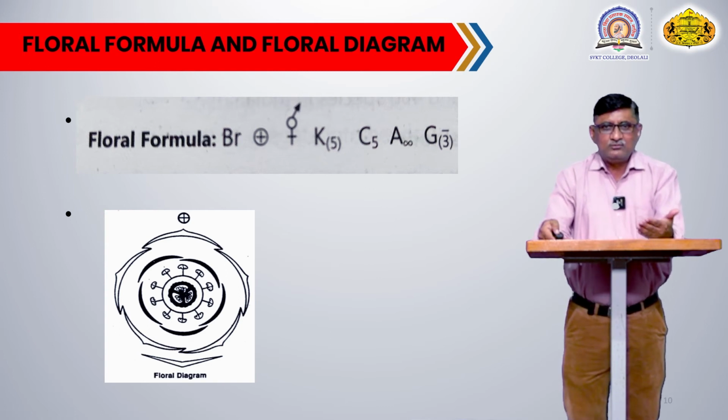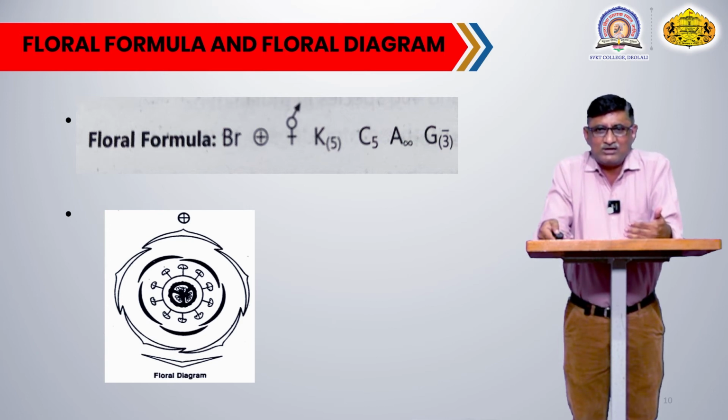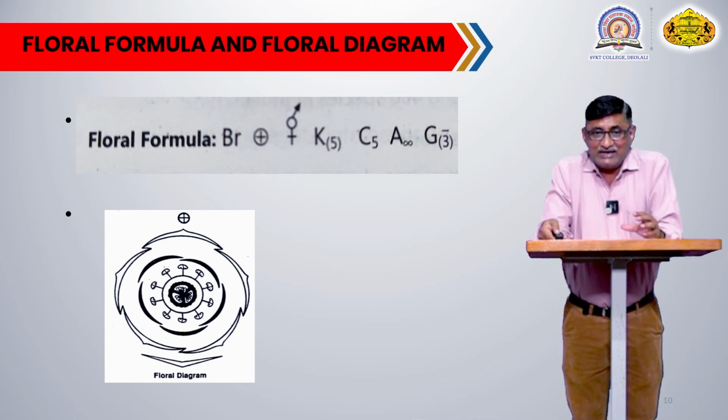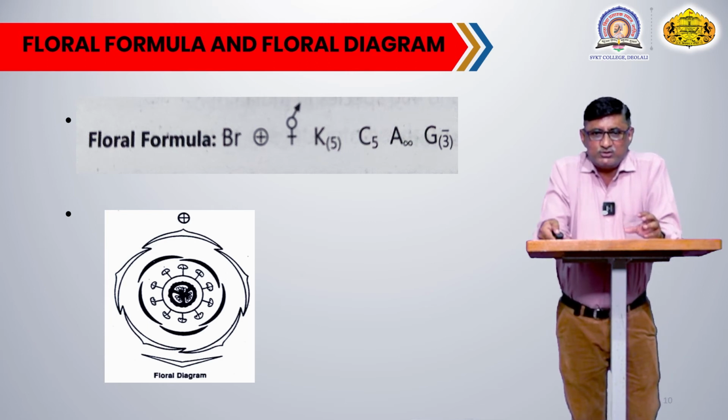Now you can observe the next image. The next image is a representative floral diagram of this particular family. This is a diagrammatic representation of a flower. You can see the outermost whorl showing the 5 sepals and they are united.